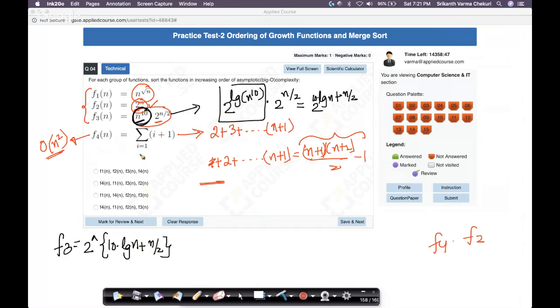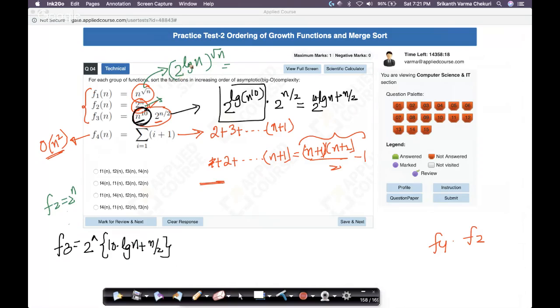Now let's go to f2. f2 is anyway 2 power n, straightforward there. What about f1? Let's try to simplify f1 now. f1 is n power root n. I can write n as 2 power log n, this whole thing power root n.